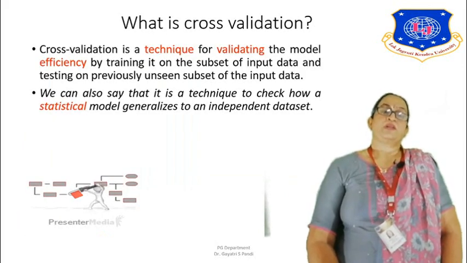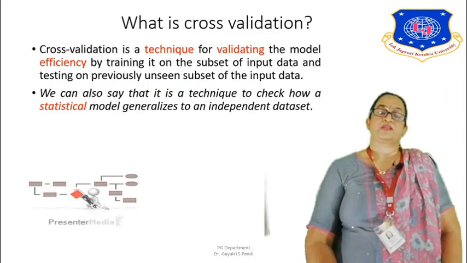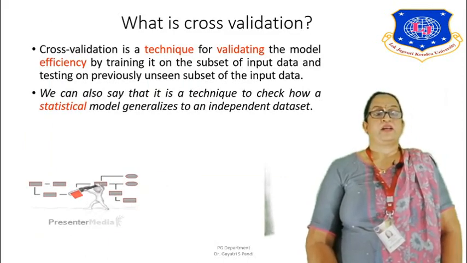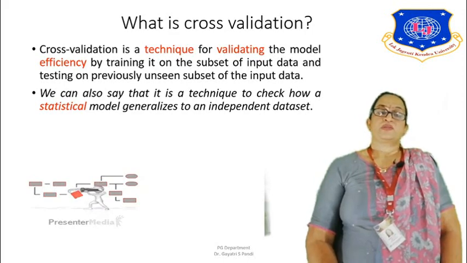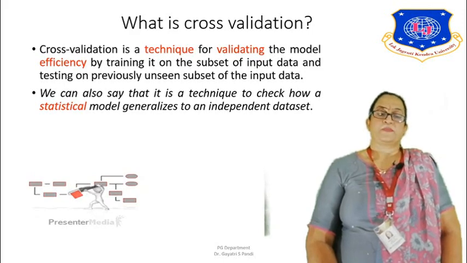Now let us see what cross-validation is. This is a technique for validating the model efficiency. It is done by training the model on a subset of input data and testing on a previously unseen subset of the input data. We can also say that it is a technique to check how a statistical model generalizes to an independent data set.